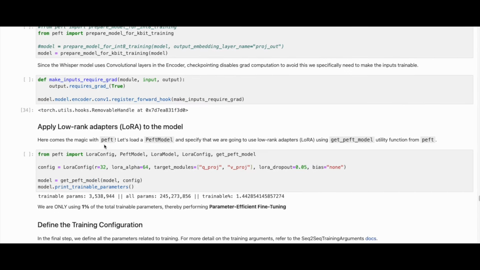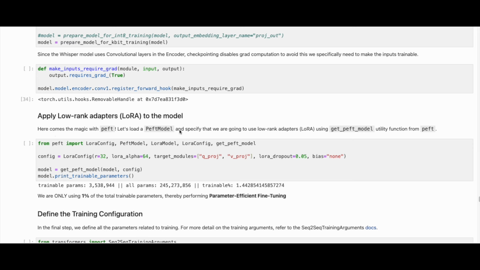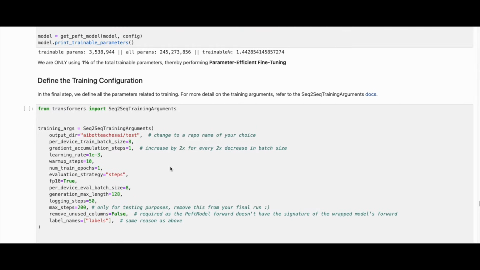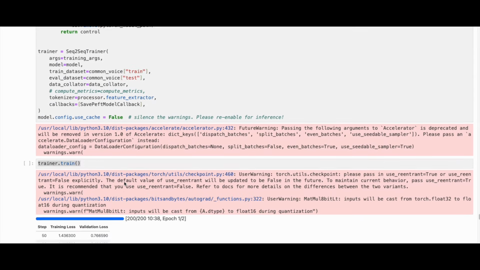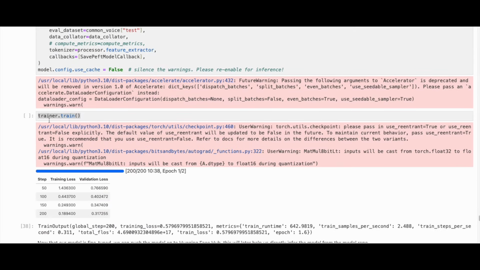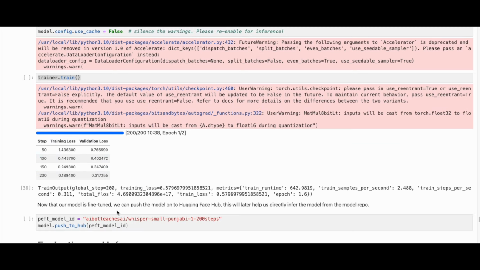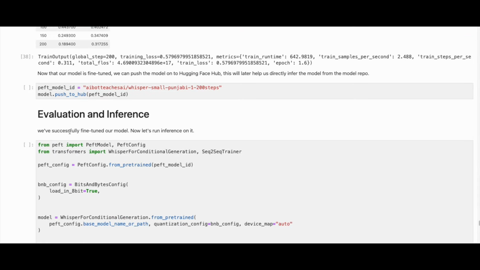Let's load a PEFT model and specify that we are going to use low-rank adapters, LoRA, using the get_peft_model utility function from PEFT. In the final step, we define all the parameters related to training. We will then run trainer.train. We can see the training loss going down after a few steps. Now that our model is fine-tuned, we can push the model onto Hugging Face Hub. This will later help us directly infer the model from the model repo.